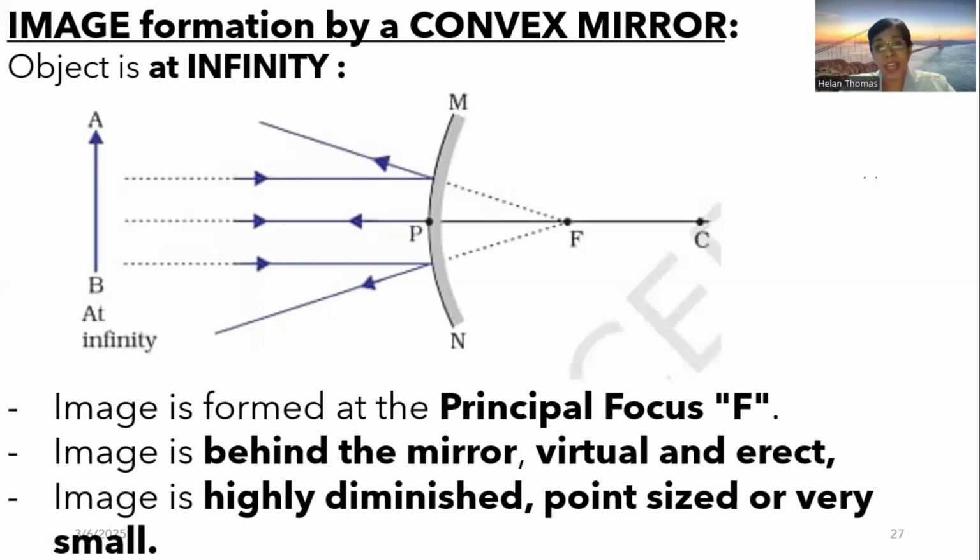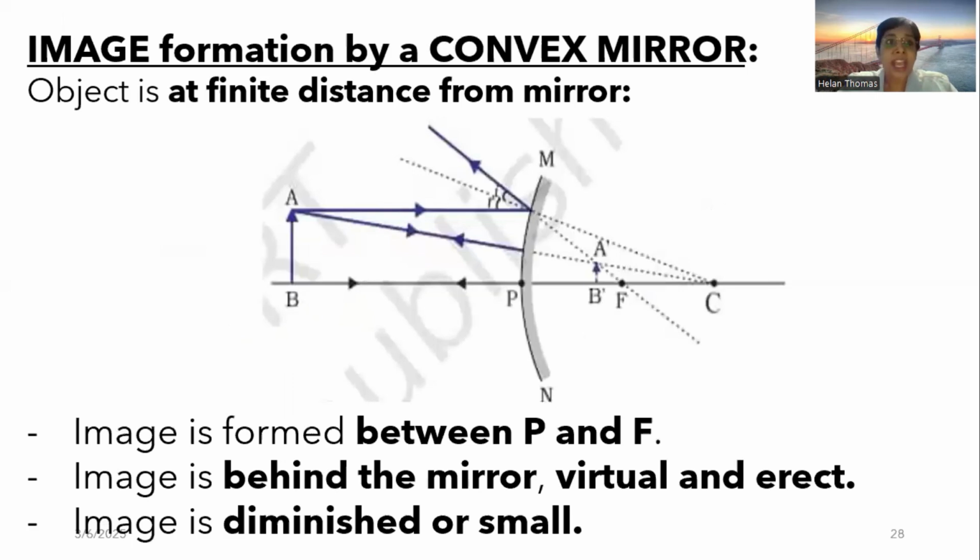The image is formed behind the mirror. Any image that is formed behind the mirror is going to be a virtual and erect image. And whenever the object is at infinity, the image is going to be at the focus, and it is going to be a diminished or a very small or a point-sized image. Okay, so these are the characteristics of the image formed by a convex mirror when the object is at infinity. And now the image formation by a convex mirror when the object is placed at a finite distance from the mirror.